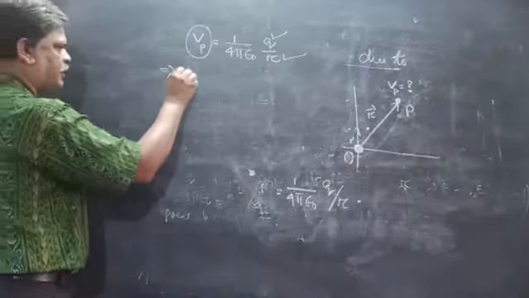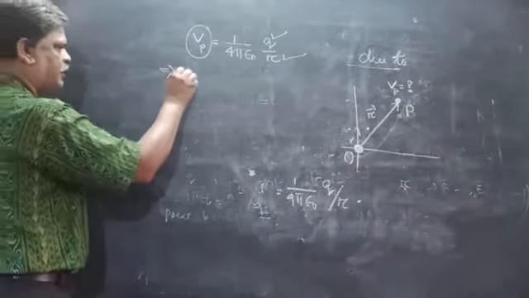So Vp is directly proportional to Q and Vp is inversely proportional to R. If we draw a graph of Vp versus Q, it is a straight line. If there is no charge, there is no potential, therefore it starts from the origin.